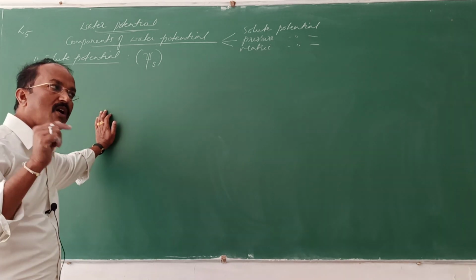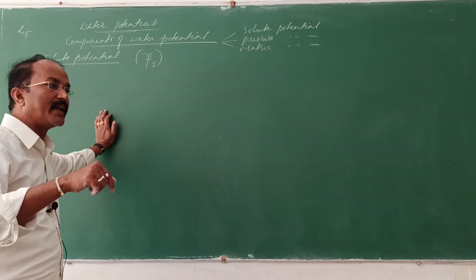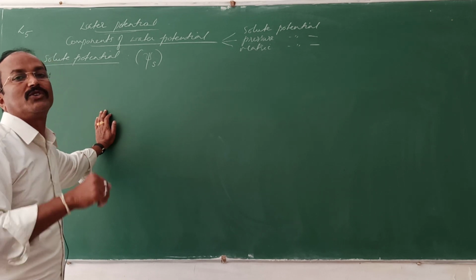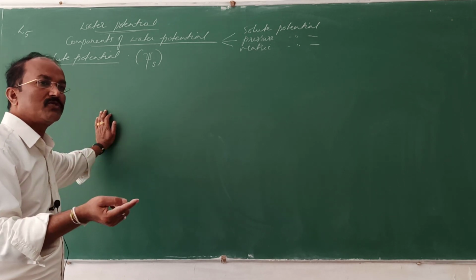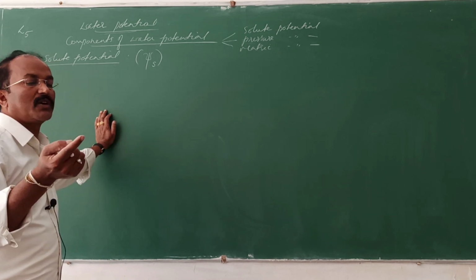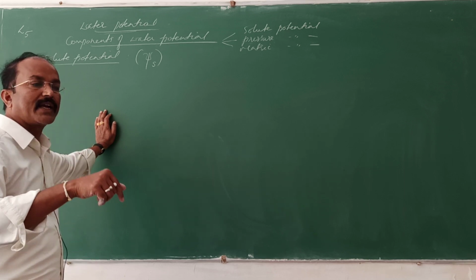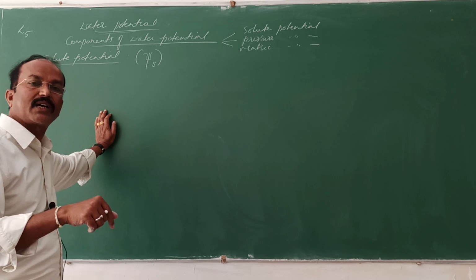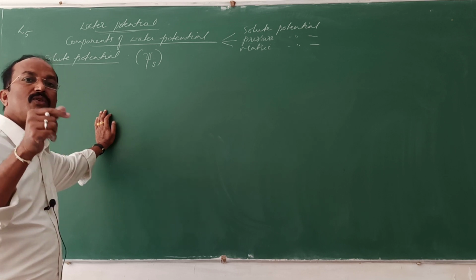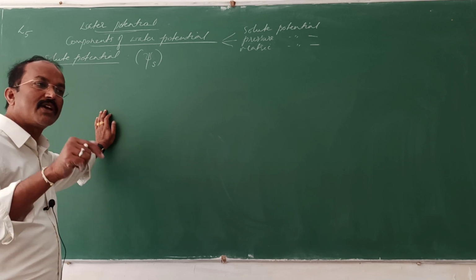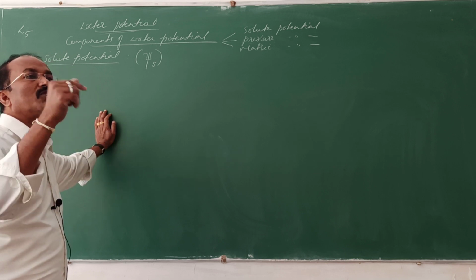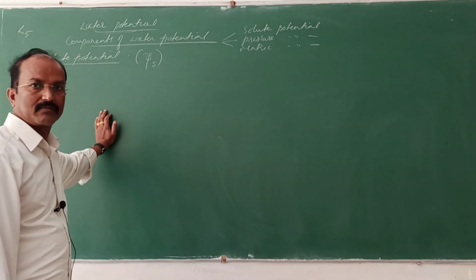The free energy of the water molecules will decrease due to the dissolution of solutes. The more solutes are dissolved, the more the energy of the water molecules will decrease. So the free energy, the kinetic energy, or the water potential of that pure water will go on decreasing as the number of solute molecules goes on increasing.